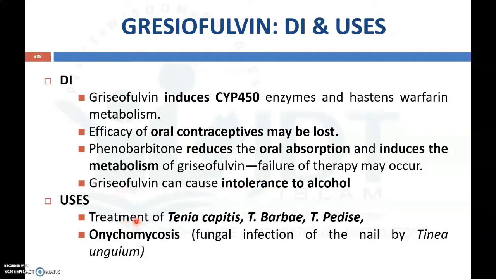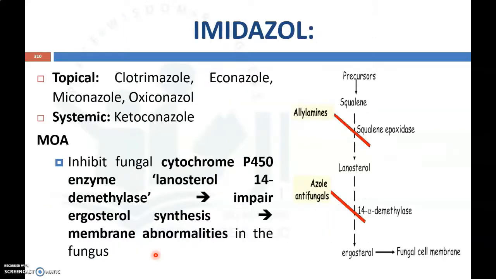Now it is mainly used for the treatment of Tinea capitis, Tinea barbae, Tinea pedis and onychomycosis, which is a fungal infection of the nail caused by Tinea unguium. So those are the uses of Griseofulvin.